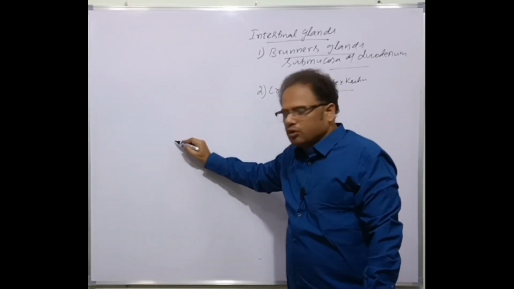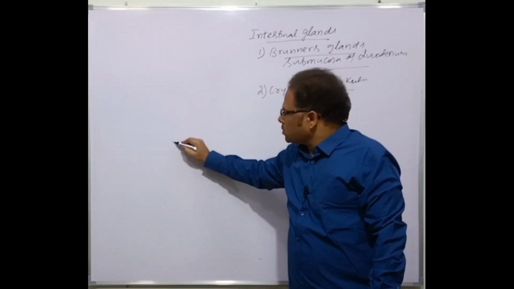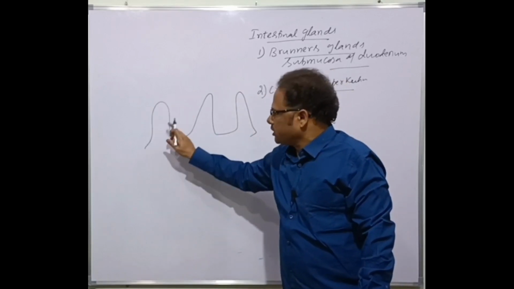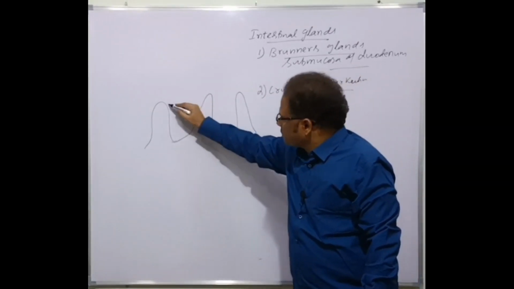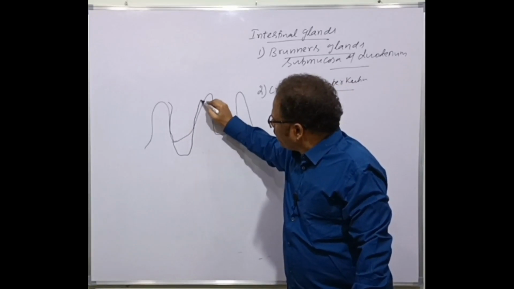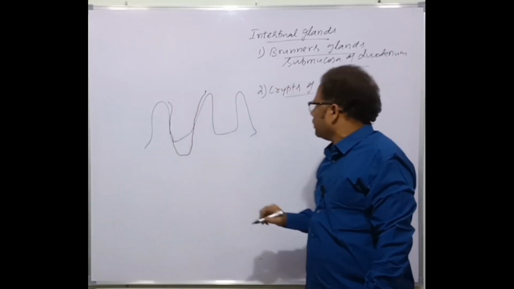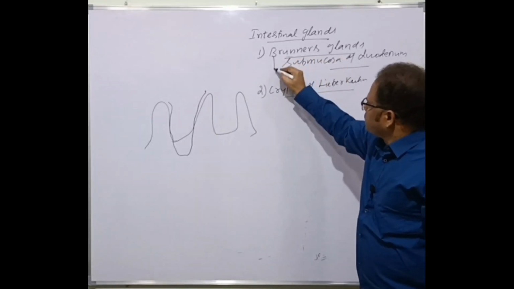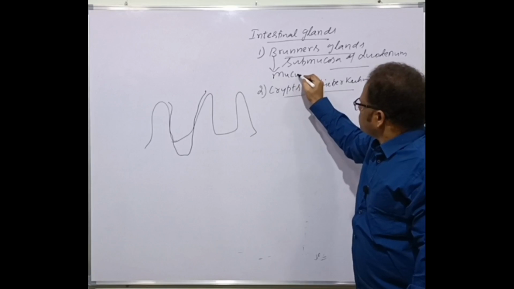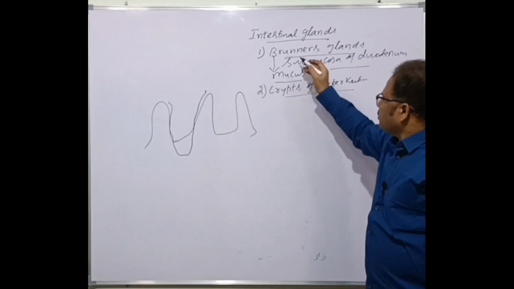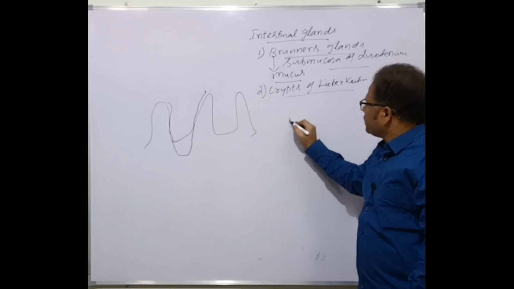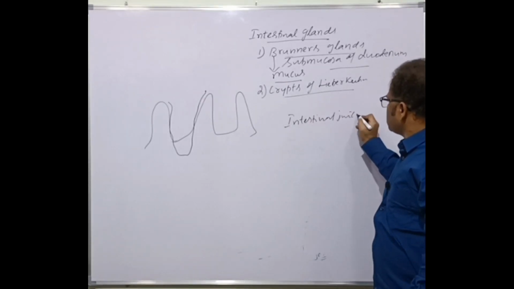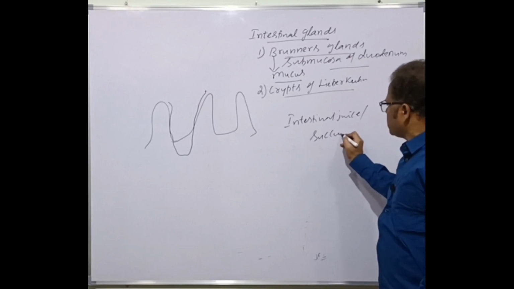We were discussing the mucosa of the small intestine. The mucosa of the small intestine is folded inward as finger-shaped structures called villi. Among these villi, the crypts of Lieberkühn are present. This is called a crypt of Lieberkühn. Both of them secrete; for example, the Brunner's glands secrete mucus. Large amounts of mucus are formed, and the secretions of both are called intestinal juice. The intestinal juice is also called the succus entericus.